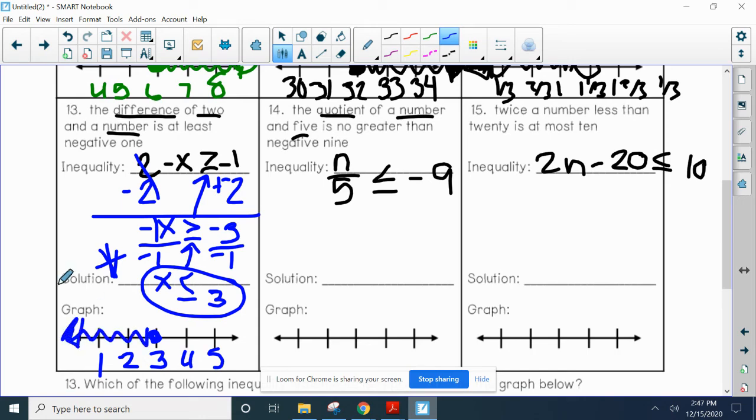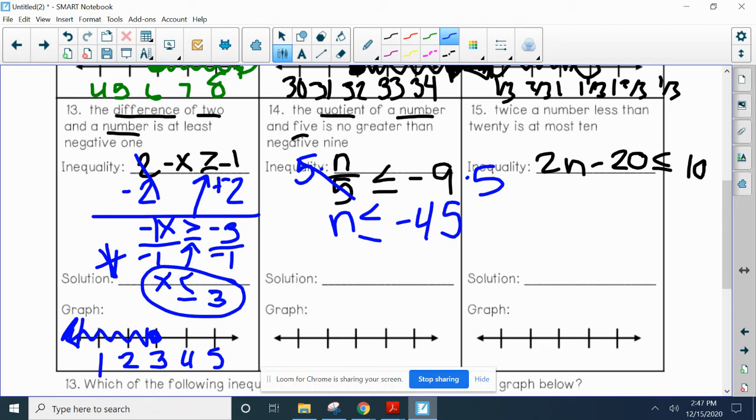Perfect. All right, so then we're going to go ahead and solve 14. So we're going to get rid of division with multiplication. So times 5, times 5 cancels, and you're left with n is less than or equal to -9 times 5 is -45.